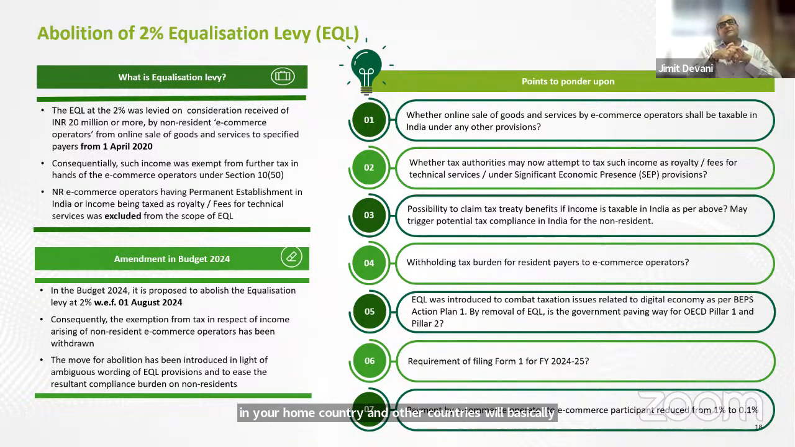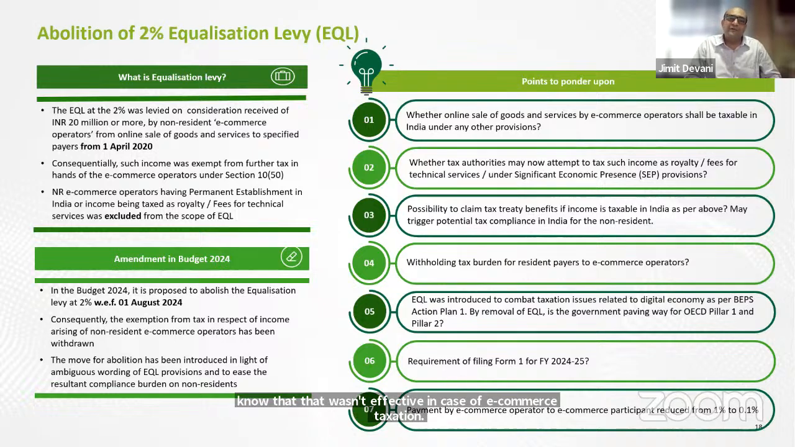And there the prerequisite was that, and this was mainly to tax all the e-commerce operators, because the concept of permanent establishment, which was there for taxing the companies, wasn't effective in case of e-commerce taxation. And that is why pillar 1 was planning to be introduced. Of course, this has got derailed.